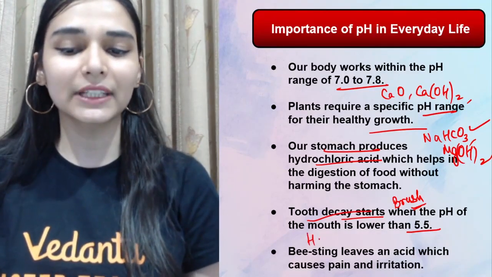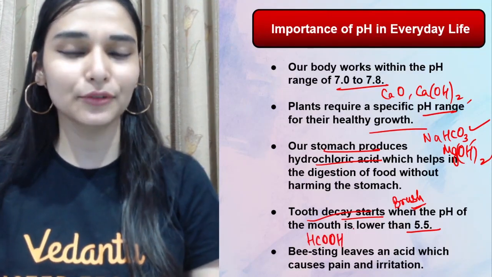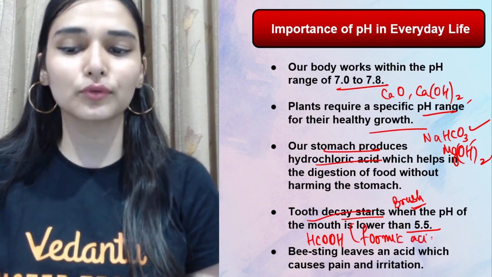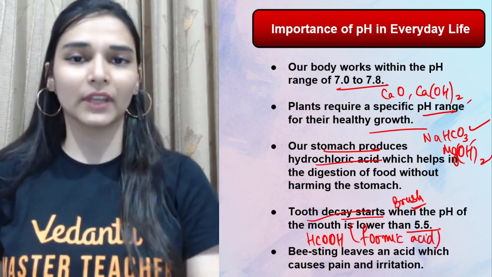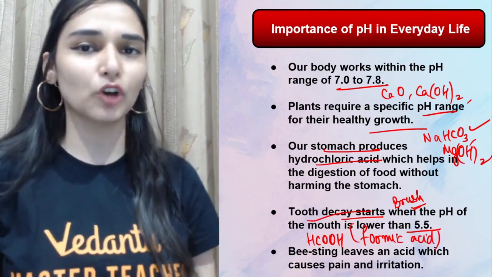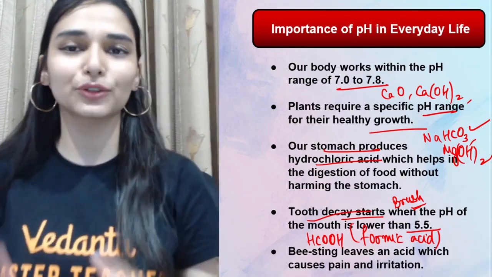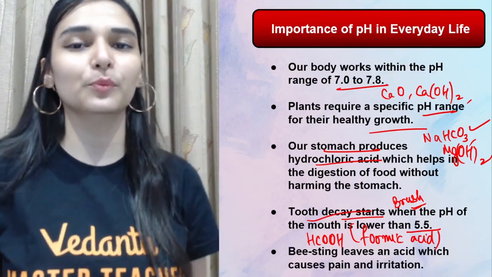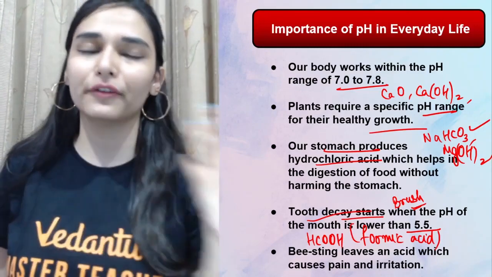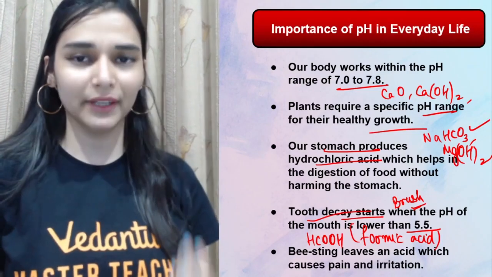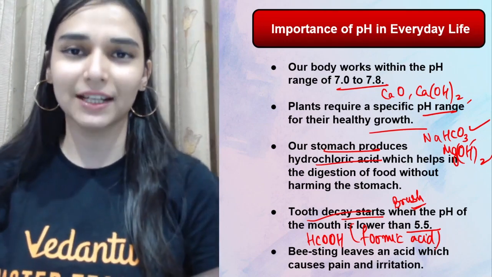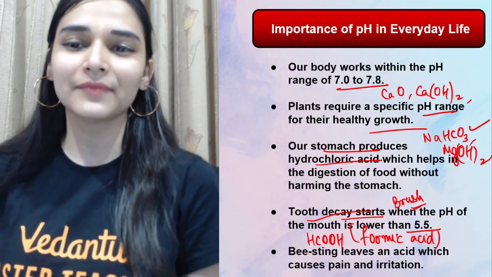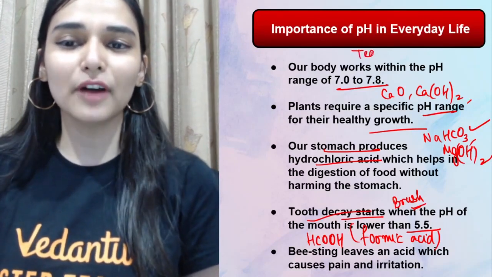ठीक है, then you have bee sting. You know bee sting releases formic acid into the body, or you can call it methanoic acid. So to neutralize it, you can also rub baking soda का paste on your skin so that this acid is neutralized. ठीक है. So it's very important to maintain optimum pH of the body, of the things around us, living things. जैसे fishes are also impacted by it. In fact, buildings are also impacted by acid rain. What is the pH of tears?